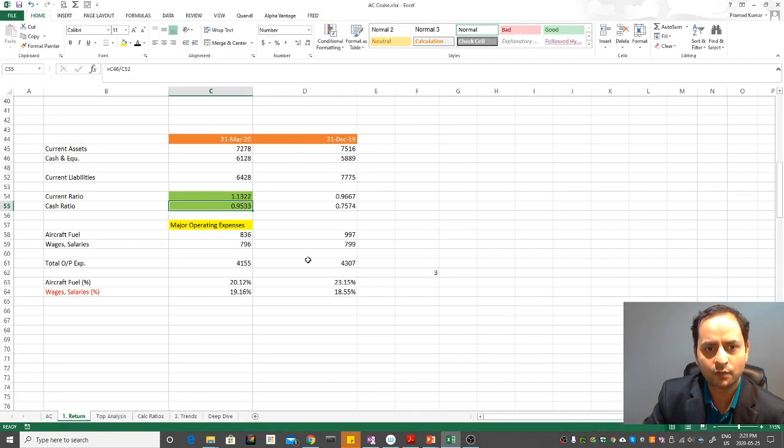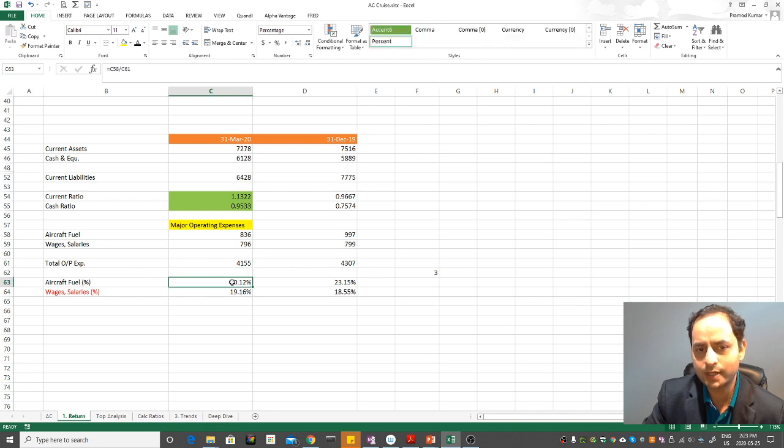What are they? When I plug in this year and last year's totals, I see that airline fuel is 20% and wages are 20%, which is significant to keep this carrier running. Okay, so you can get the idea from this. Last year it was around the same quarter, in the ballpark.